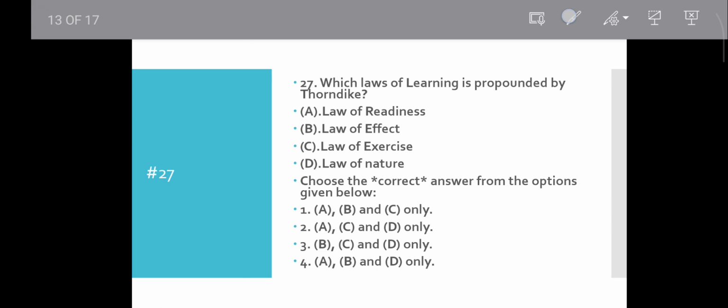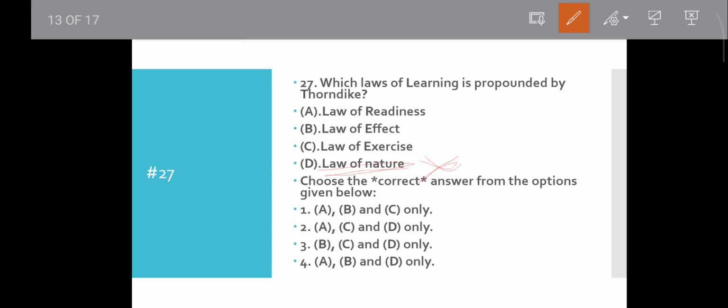Question number 27. Which law of learning is propounded by Thorndike? Law of readiness, law of effect, law of exercise, law of nature. Law of nature is not propounded by Thorndike, so it will be incorrect. Then choose A, B, C.